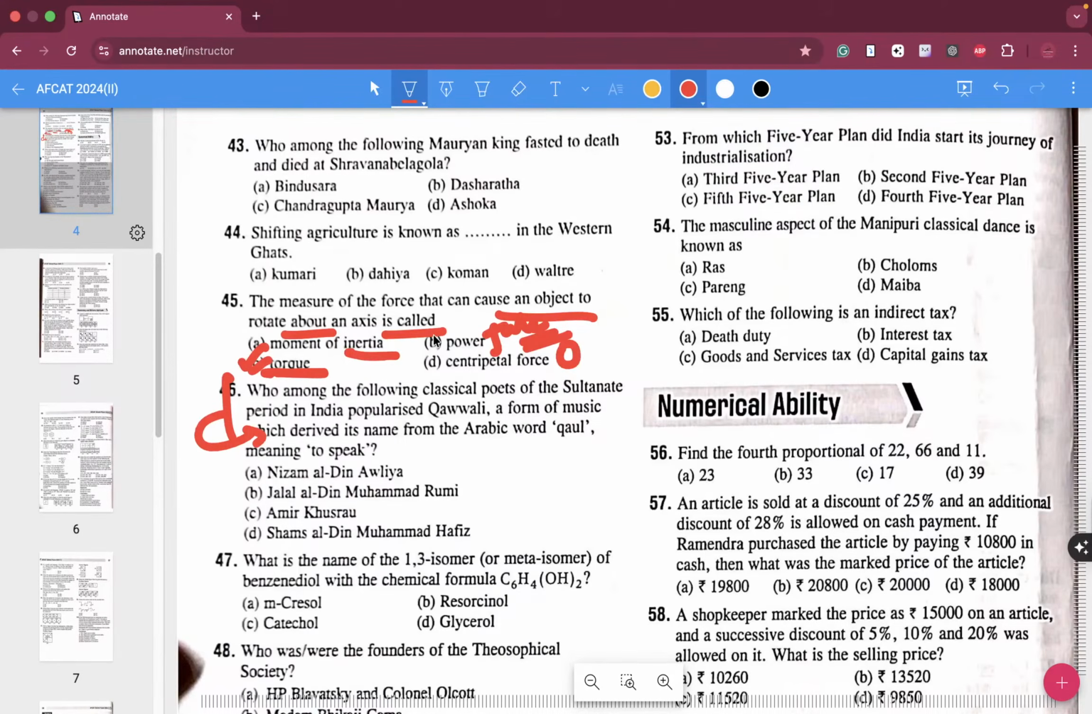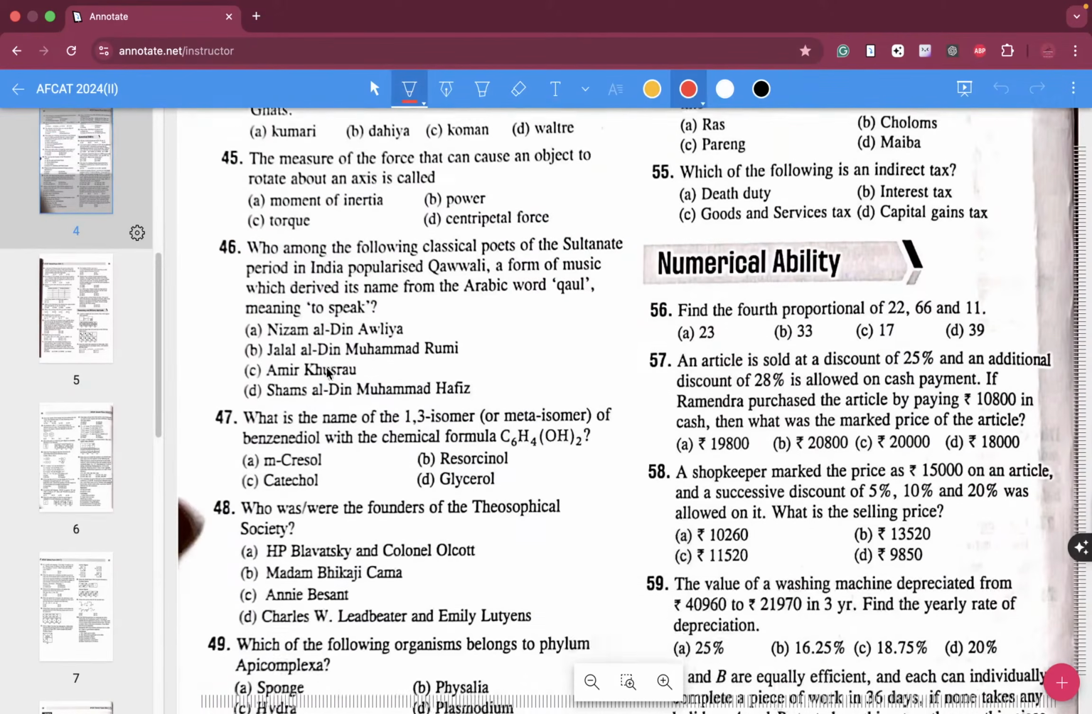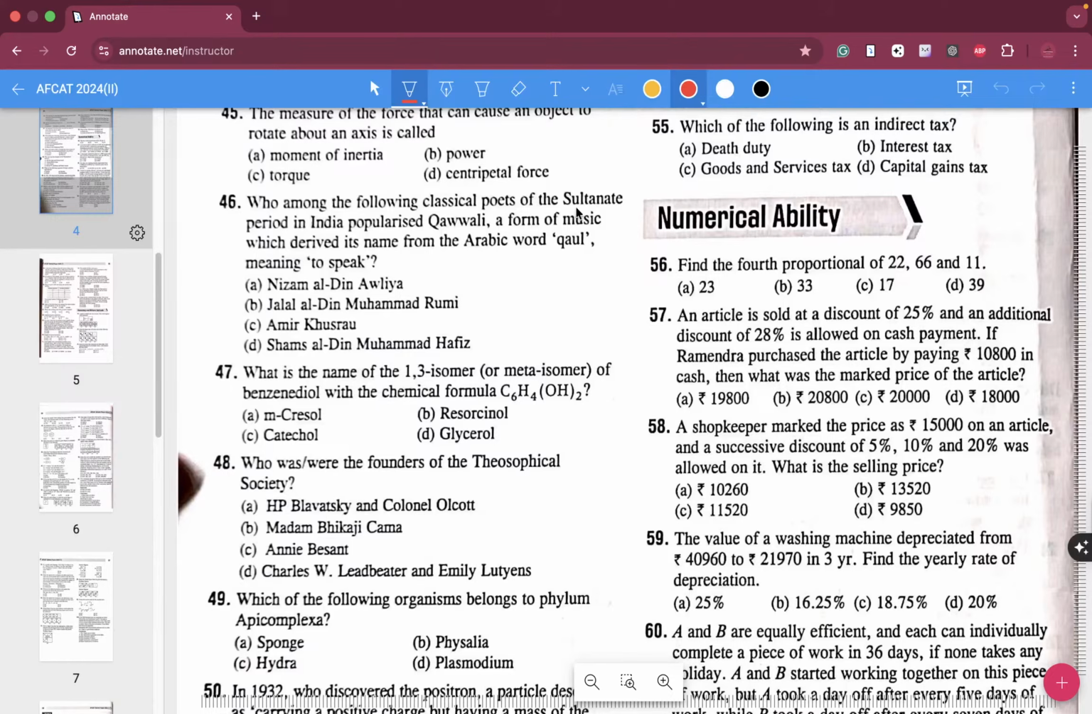The measure of the force that can cause an object to rotate about an axis is called torque. So 45, C over here, is your correct answer. Who among the following classical poets of the Sultanate period in India popularized Qawwali, a form of music which derived its name from the Arabic word meaning to speak? The person responsible for this was Amir Khusro, and he has also written one of the books, Aine Akbari.